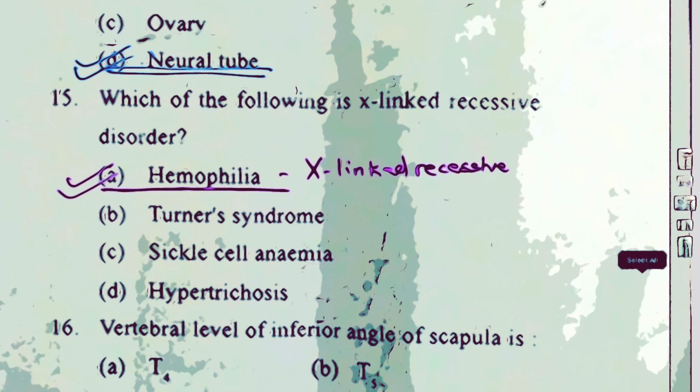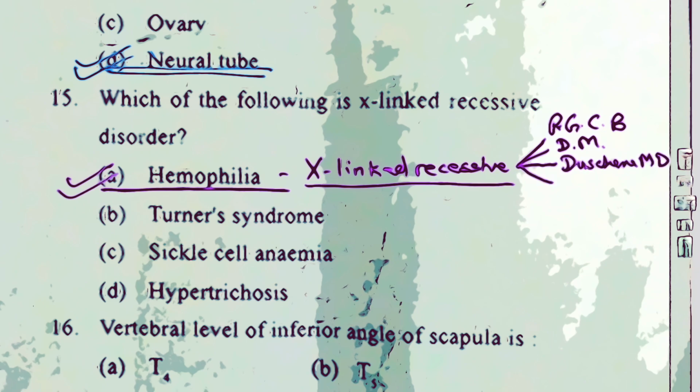Other X-linked recessive disorders you can remember: one is red-green color blindness, diabetes mellitus also comes in this category, Duchenne muscular dystrophy, Becker's muscular dystrophy, and G6PD deficiency, that is glucose 6-phosphate dehydrogenase deficiency.